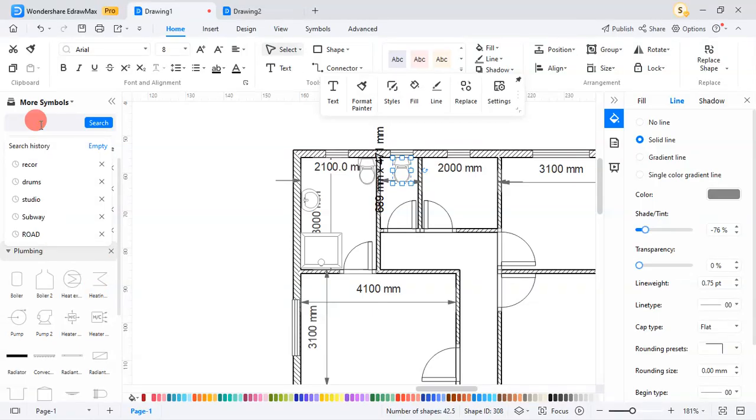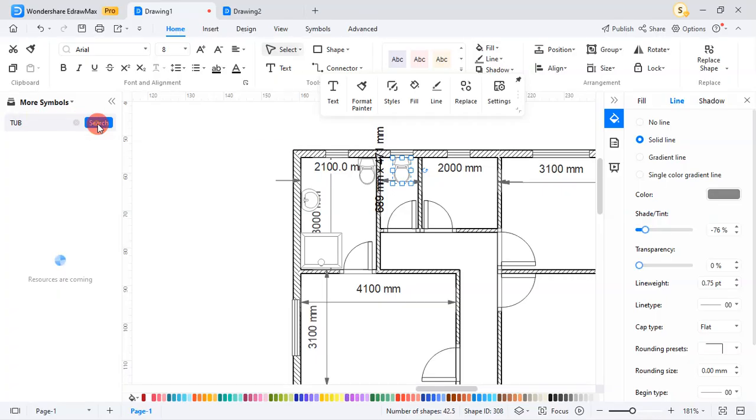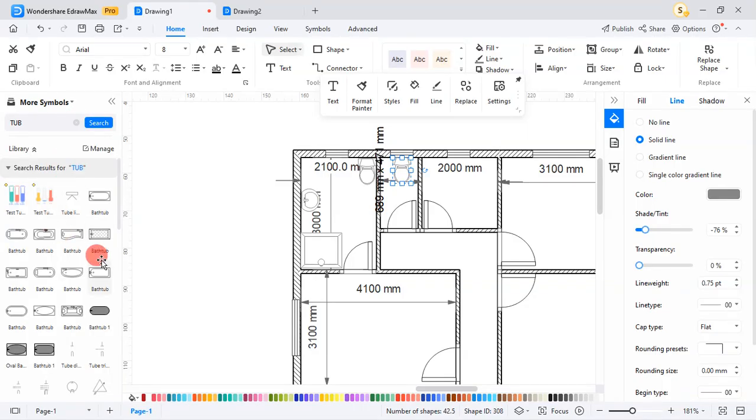You can actually search for symbols. So let me just search for tub. Let me see if I'll get a bathtub. Okay, it's taking too long. Okay, well, got no bathtub. So I like this one, and you drag and drop.